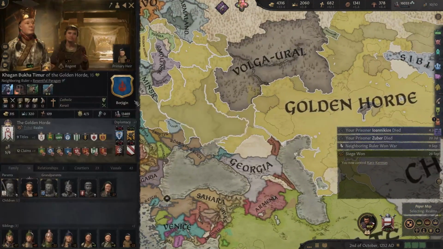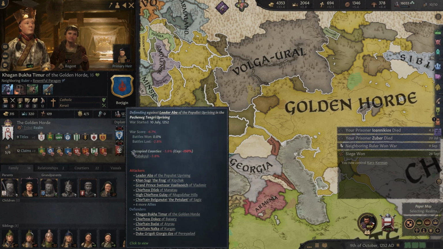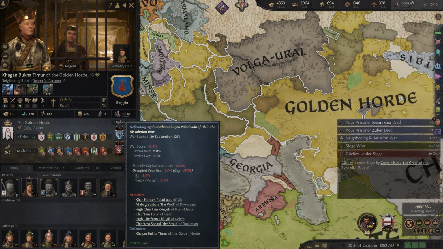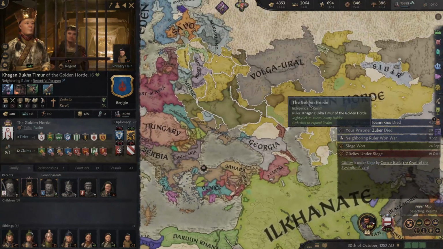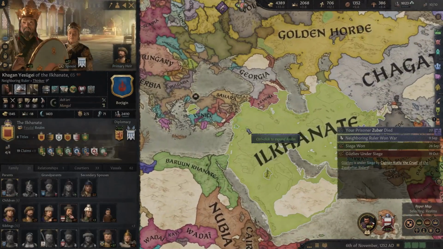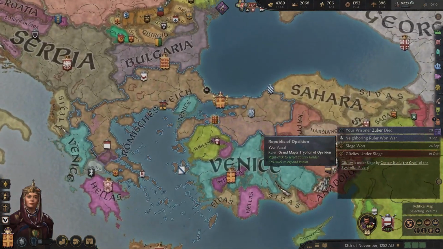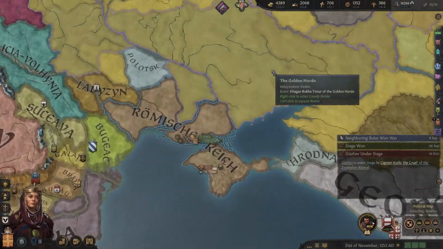Oh, the Golden Horde. What are you facing? A bunch of rebellions. Yeah, Pecheneg Rebellion. They've got Dissolution War. Oh, yeah. The Golden Horde is going to dissolve. Heck yeah. That is what we want to see. Oh, that's going to create a big void because Golden Horde's probably the biggest one. Good. We'd love to see it. Love to see Dissolution Wars. Not in our own lands, obviously, but anywhere else.